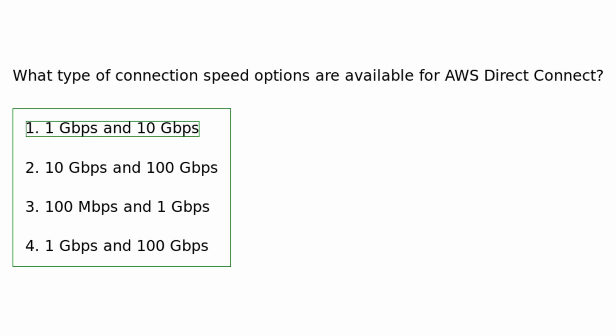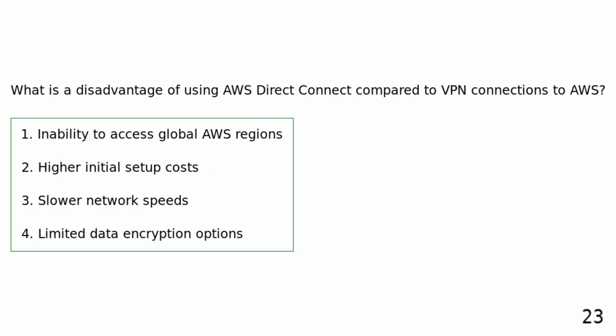AWS Direct Connect offers connection speed options of 1 gigabits per second and 10 gigabits per second to meet different bandwidth requirements. What is a disadvantage of using AWS Direct Connect compared to VPN connections to AWS?